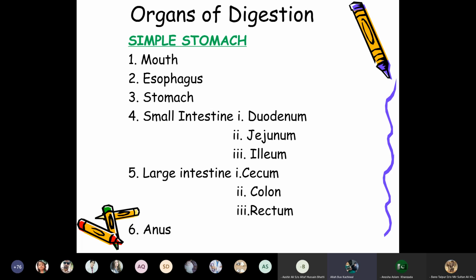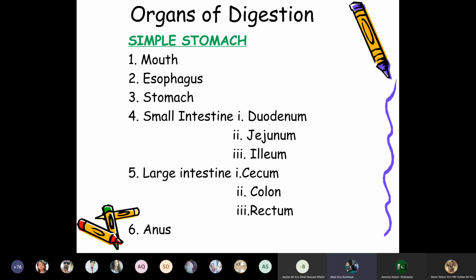They have the small intestine, with the duodenum, jejunum, and ileum, whereas the large intestine is divided into the cecum, colon, and rectum. The last portion of the digestive organs of simple stomach animals is the anus.